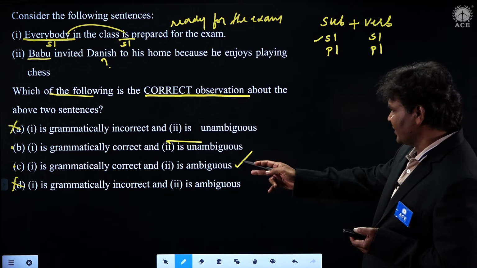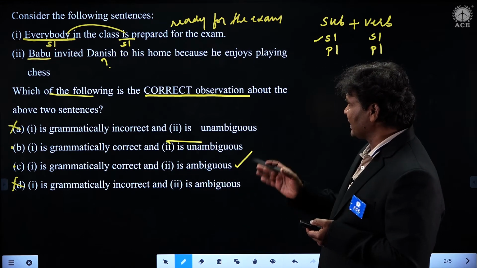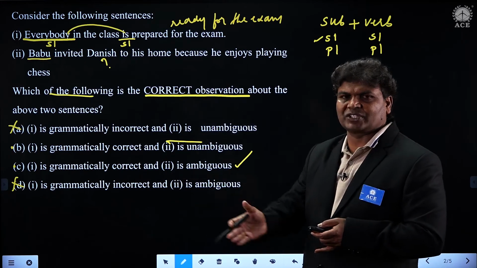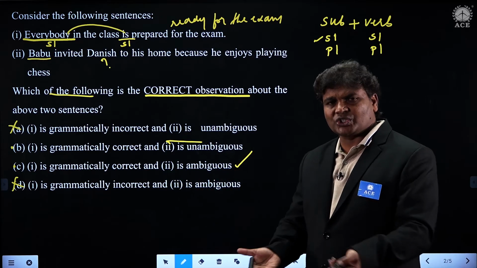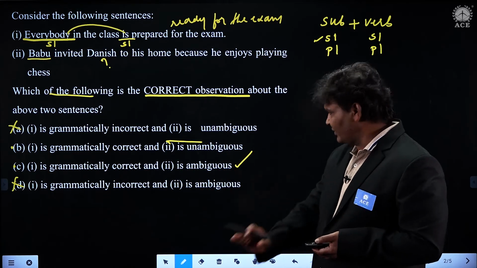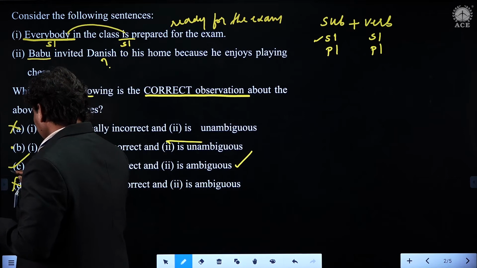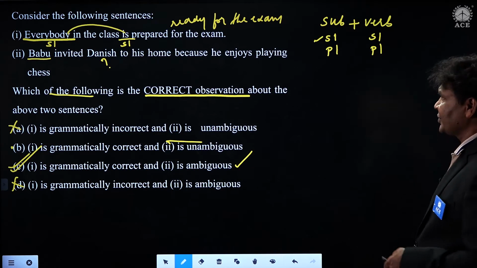So therefore C is grammatically correct. And the second one, as I said, someone loves playing chess, that doesn't mean that the other one loves playing chess. We don't know whether the other one knows chess also. That is the ambiguity that we have here now. So therefore, C is absolutely the right answer, students. Now, very good. Now we'll go with the next question.